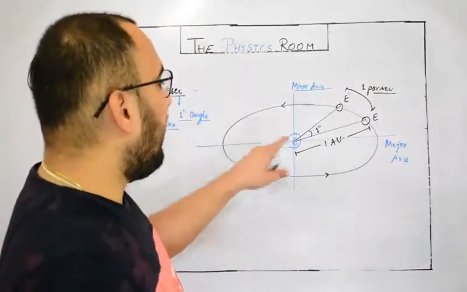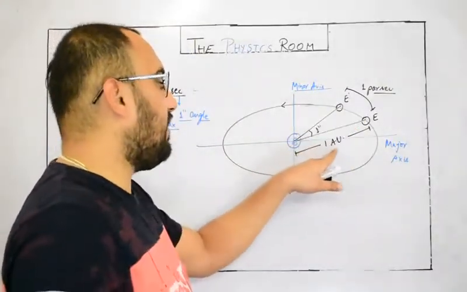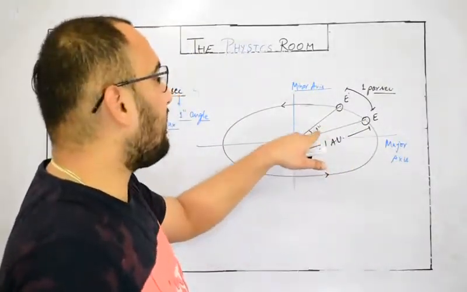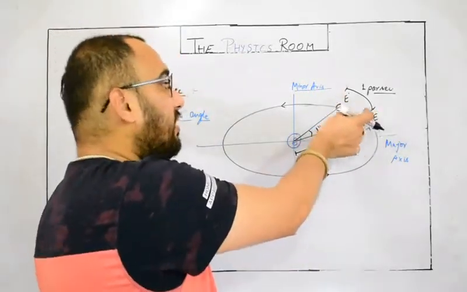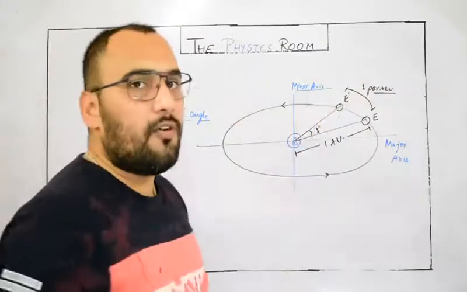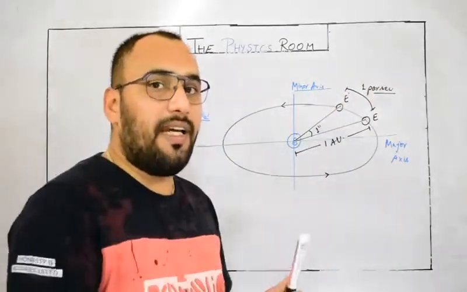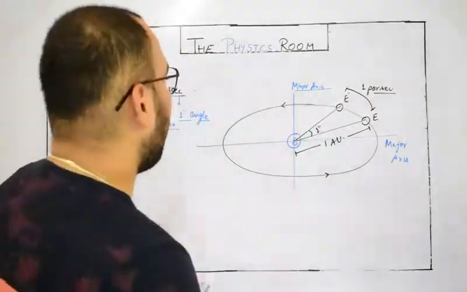When the distance between the Sun and Earth is 1 AU and it subtends an angle of 1 second, the arc length is 1 parsec.